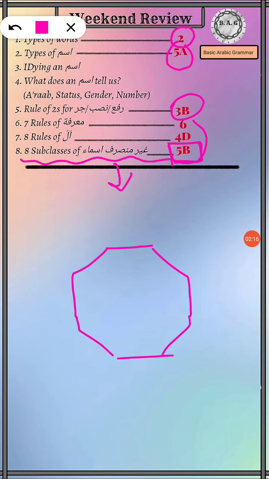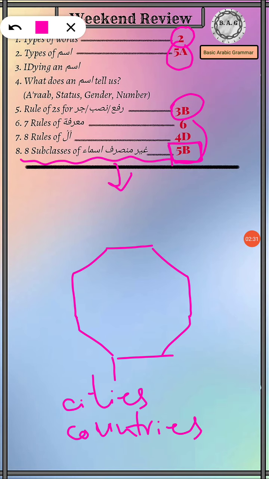First of all, it's either going to be the name of some cities or countries. Next, it's going to be the name of some angels, for example Jibrilu.